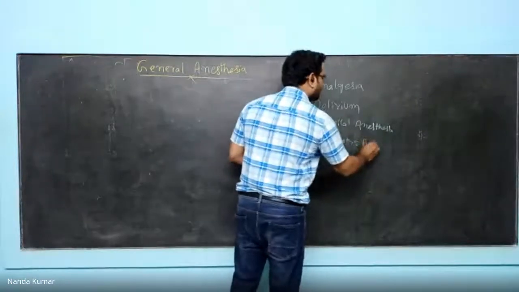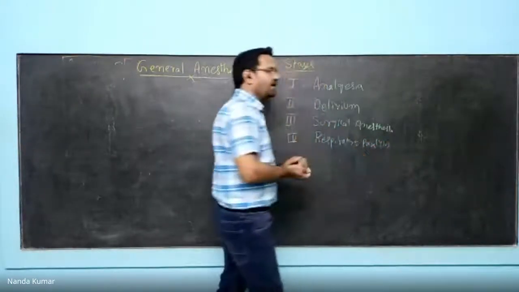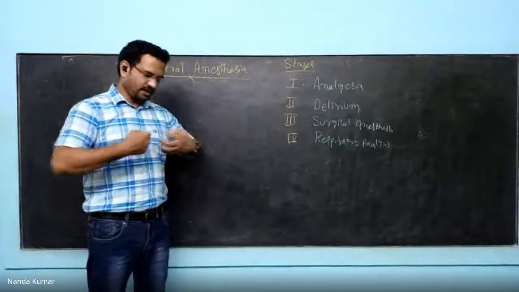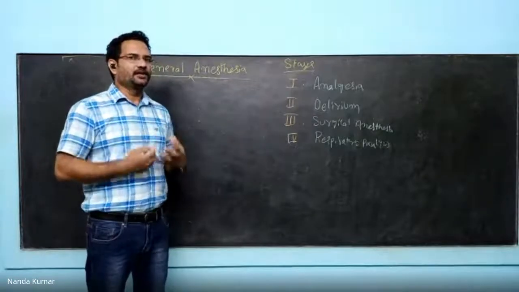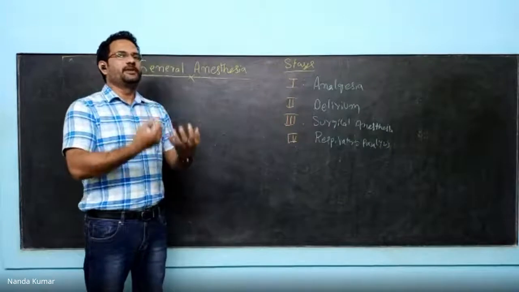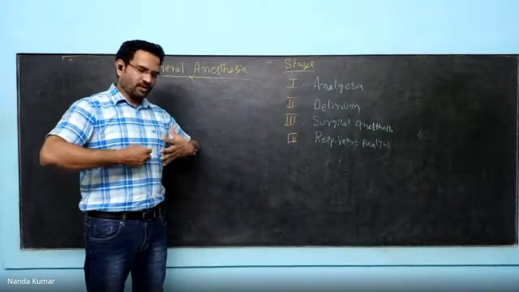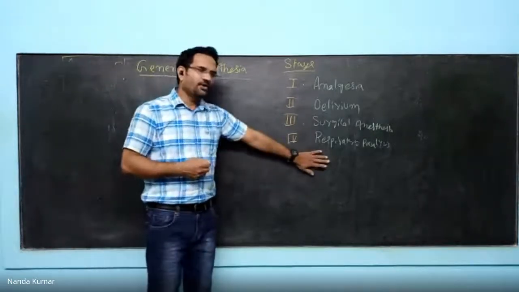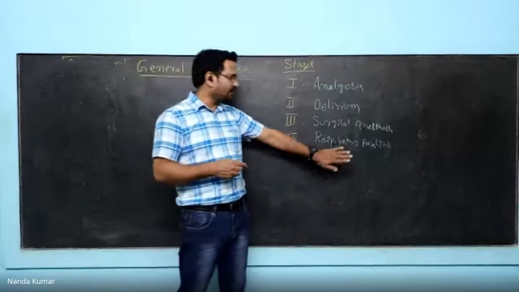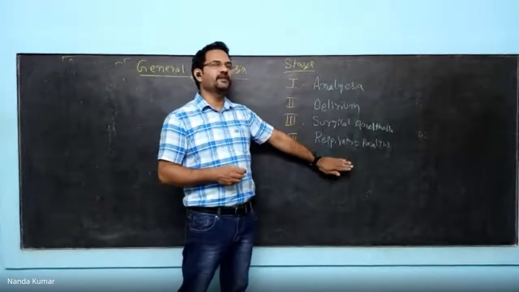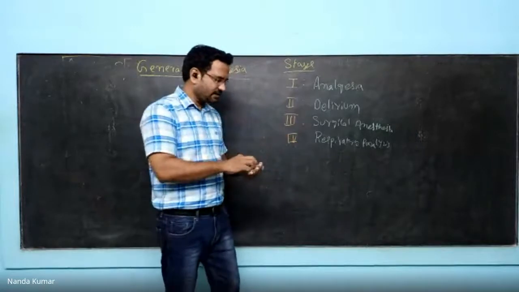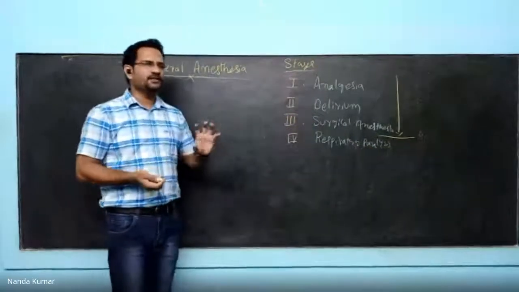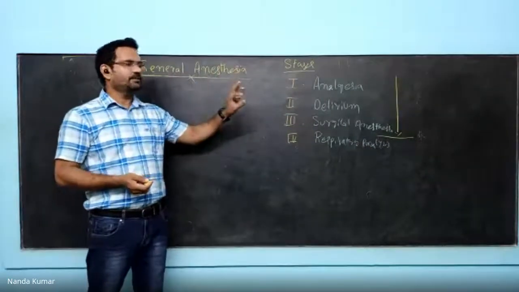Why this happens is, when the general anesthetic is given, all the muscles will undergo relaxation. If the dose is increased, the intercostal muscles will be completely relaxed. Intercostal muscles are responsible for breathing in and breathing out. When they dilate and constrict, gas exchange will occur. If the dose is increased and it completely paralyzes the intercostal muscles, that results in respiratory paralysis, which is very dangerous. So all the medications have to take the subject only till the third stage. The fourth stage is a dangerous one, so dose adjustment is very important. So this is about the stages.